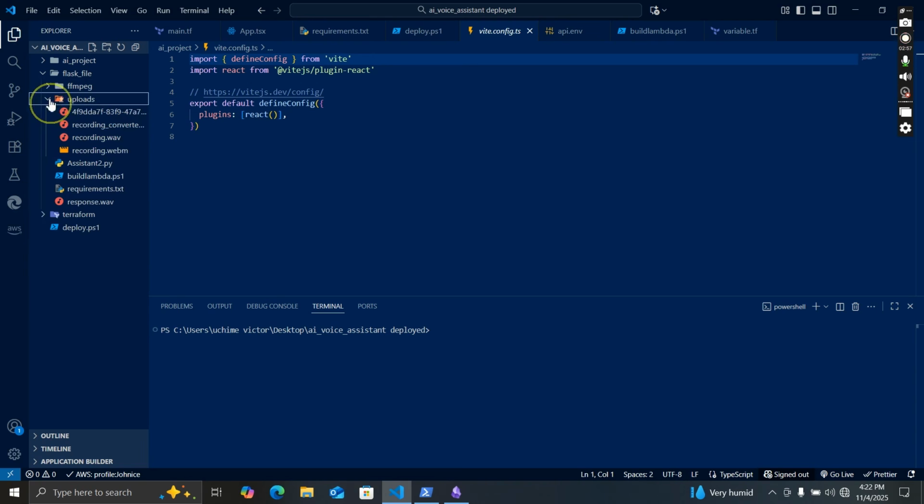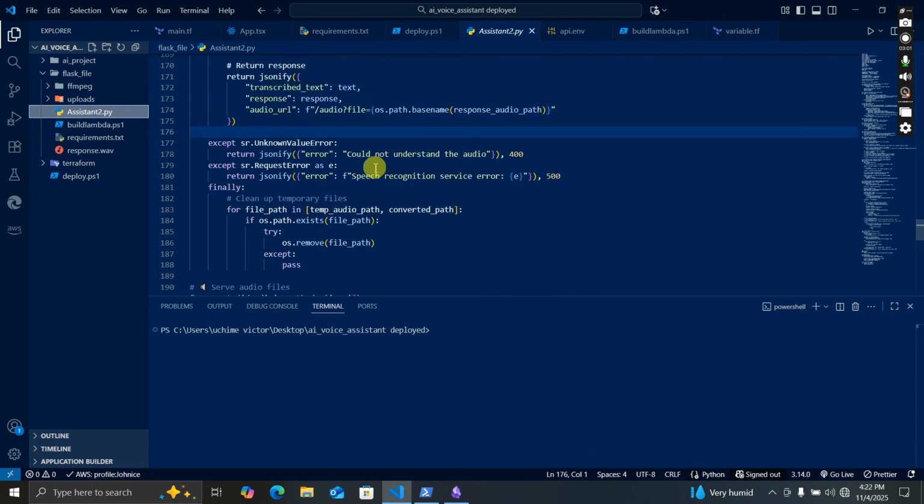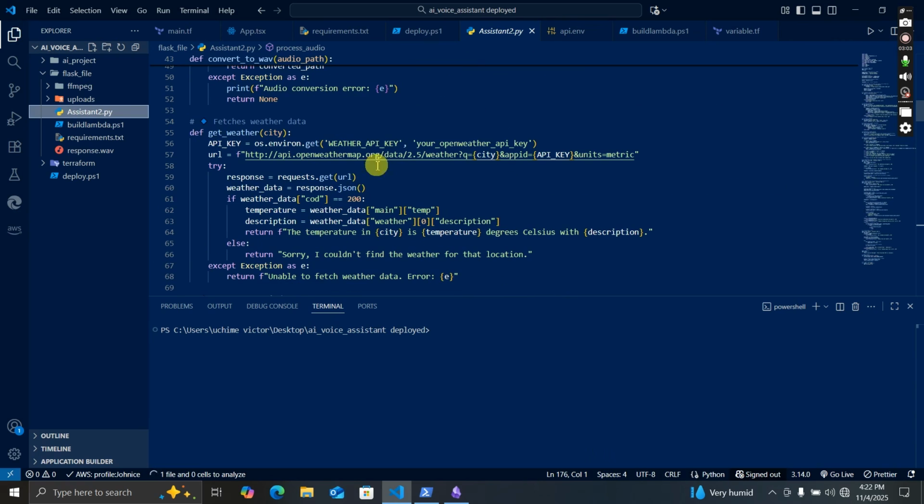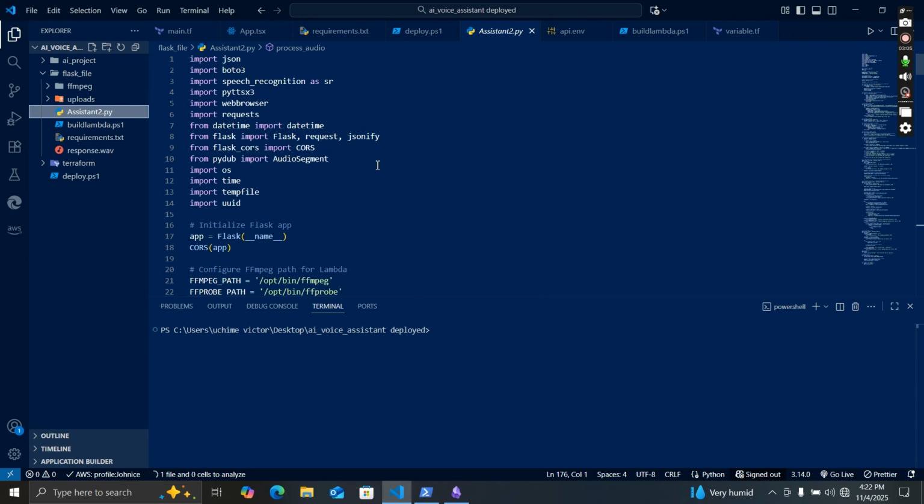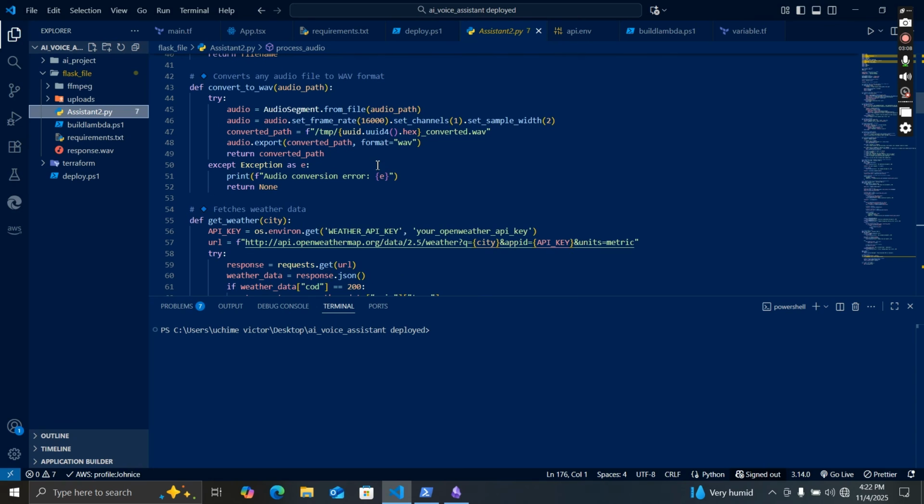So this is our upload folder, not important. This is my assistant.py code. This is the code that turns your audio to text, and then also gives you a response in an audio format.